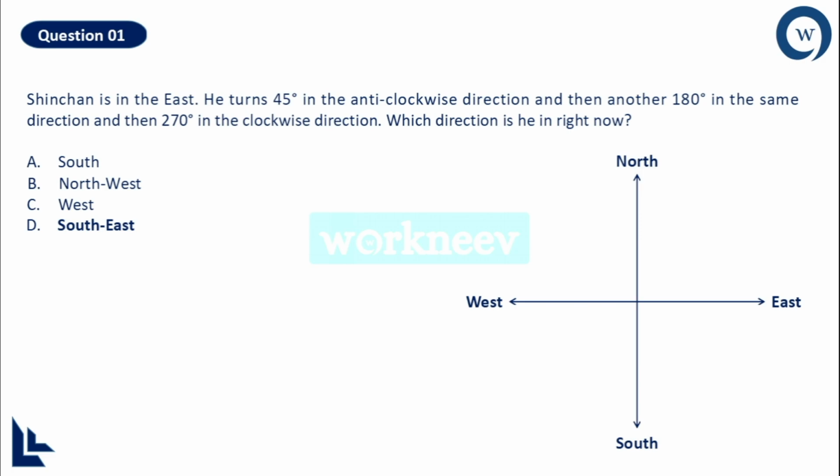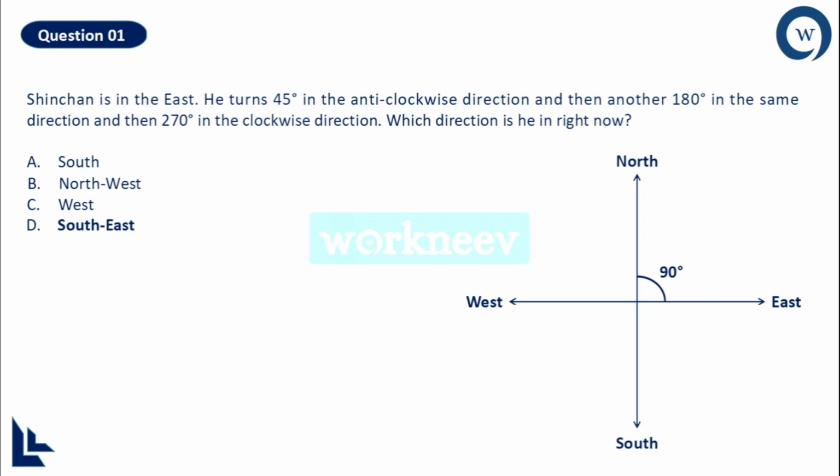Now if I ask you a simple question, what is the angle between north and east? Definitely 90 degrees, because these are at right angles to each other. That is the first thing you need to notice. If I ask you the angle between any 2 consecutive cardinal directions, the answer will always be 90 degrees, and they can also ask you questions based on the same. West and east, what is the angle between them? It is 180 degrees. Similarly, north and south, what is the angle between them? 180 degrees. I hope it's clear.